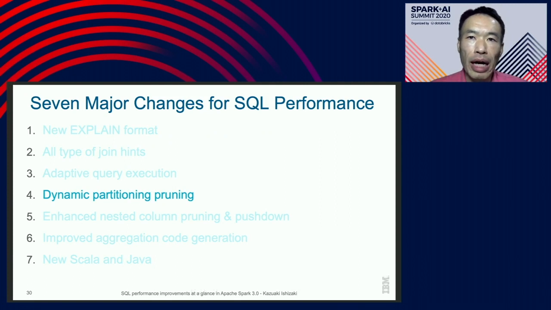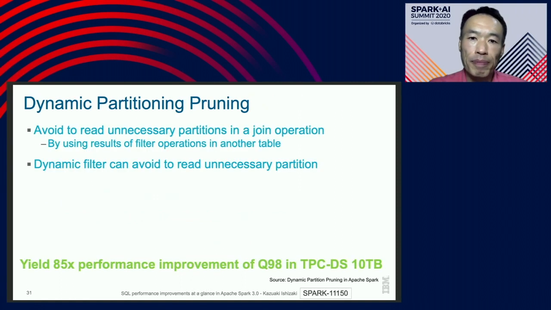So let's go to another dynamic feature. Dynamic partition pruning can reduce I/O accesses by avoiding reading unnecessary partitions using predicate pushdown. This pruning is automatically applied. According to a presentation at the last Spark AI Summit in Europe, this can achieve great performance improvement in TPC-DS queries.